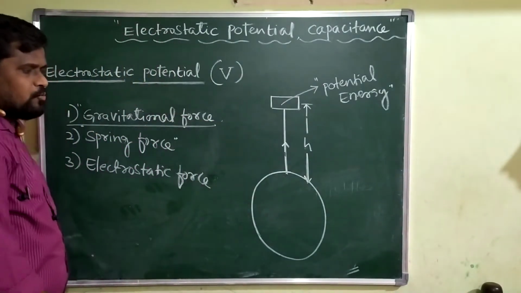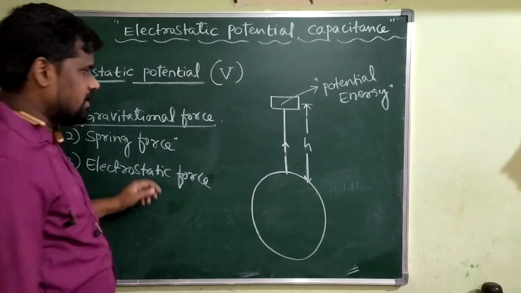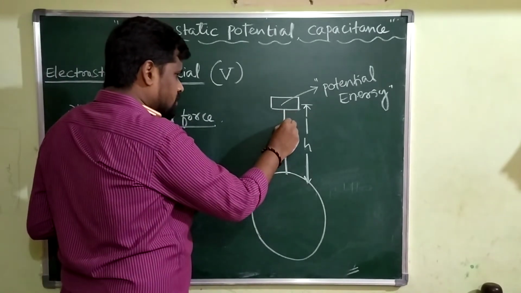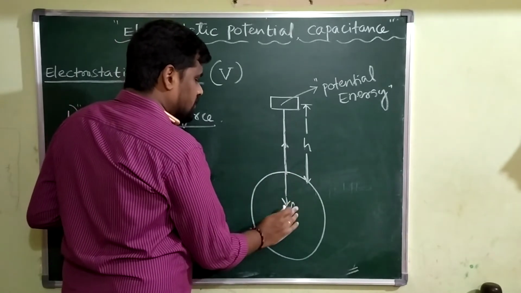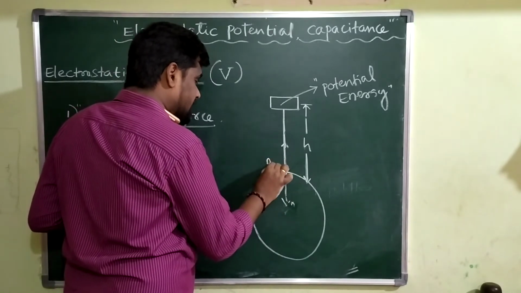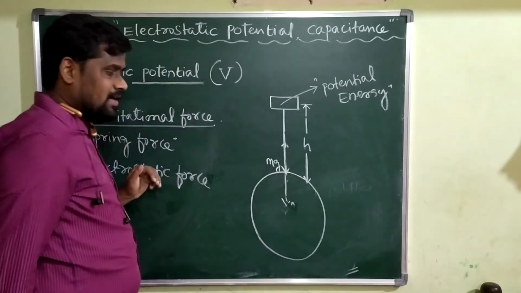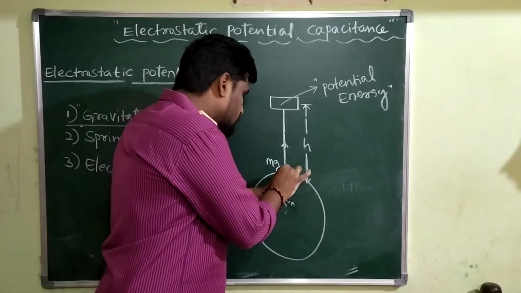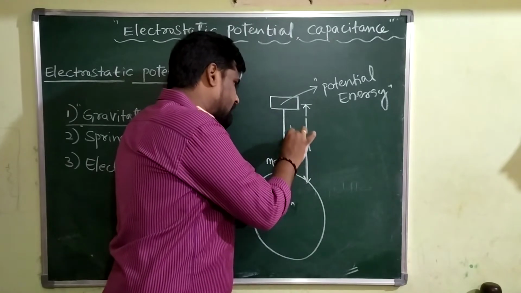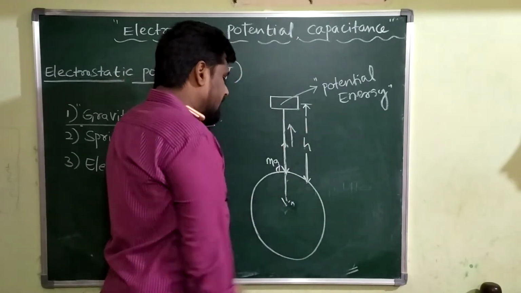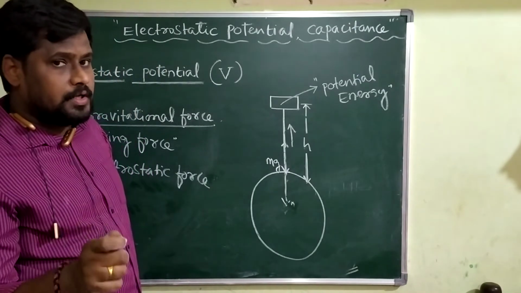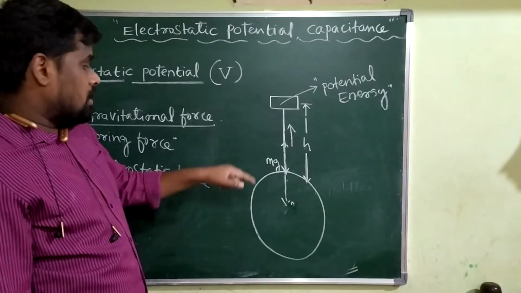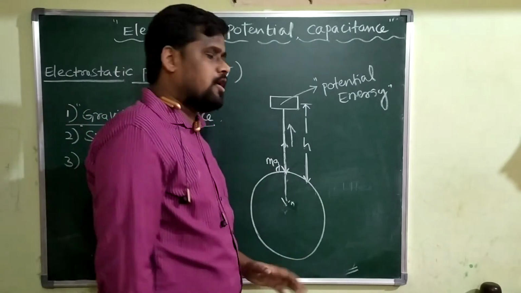Gravitational force. Will you tell me the direction of the gravitational force here? You know very well, the direction of the gravitational force is towards the center of the earth. But you are displacing the body in the direction opposite to the gravitational force.